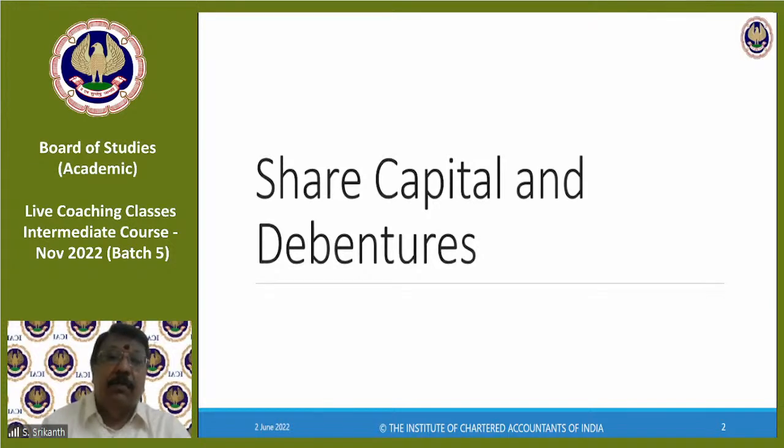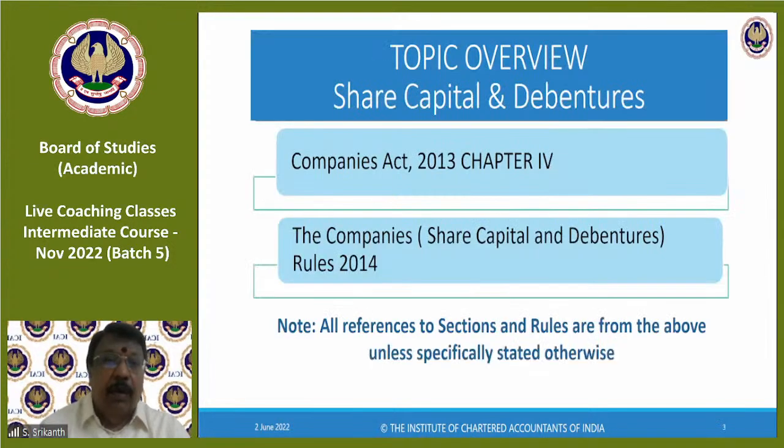let's look at the topic. Chapter 4 of the Act deals with share capital and debentures. What we are actually doing here is looking at the liability side of the balance sheet.